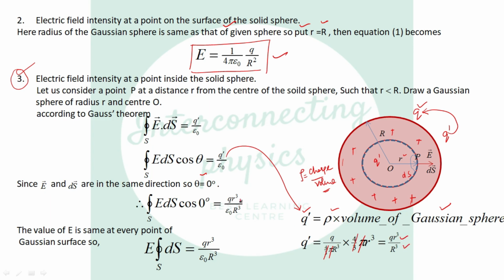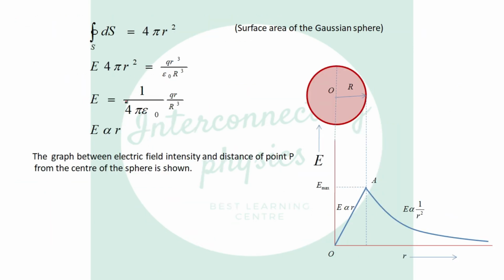So put this value here. Now E can be taken out from the integration because the electric field value on the surface of the Gaussian sphere is always constant. And what is this dS? dS is the surface area of the Gaussian sphere, which is 4 pi r square. So put this value and get the result. The result is 1 over 4 pi epsilon naught q r divided by capital R cube, because r square cancels out with r square and we are left with only r. So you see, this is a somewhat different relation in which E is directly proportional to r.